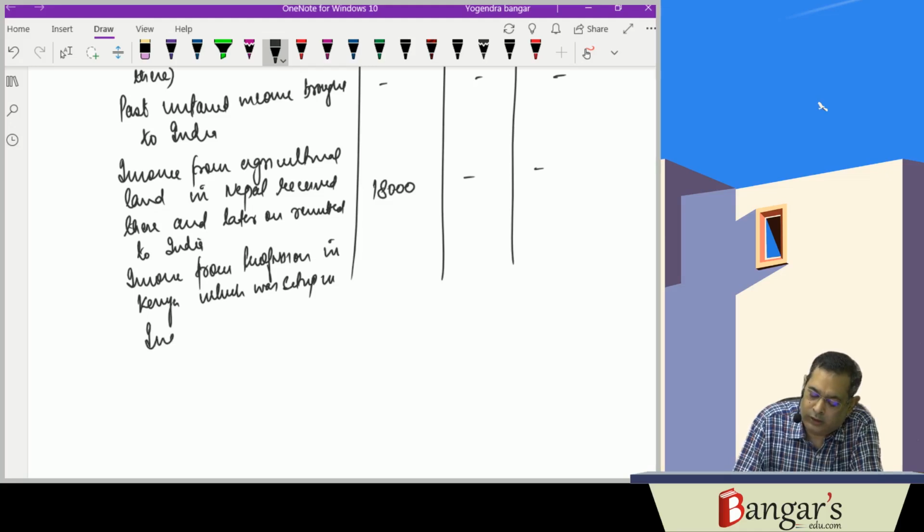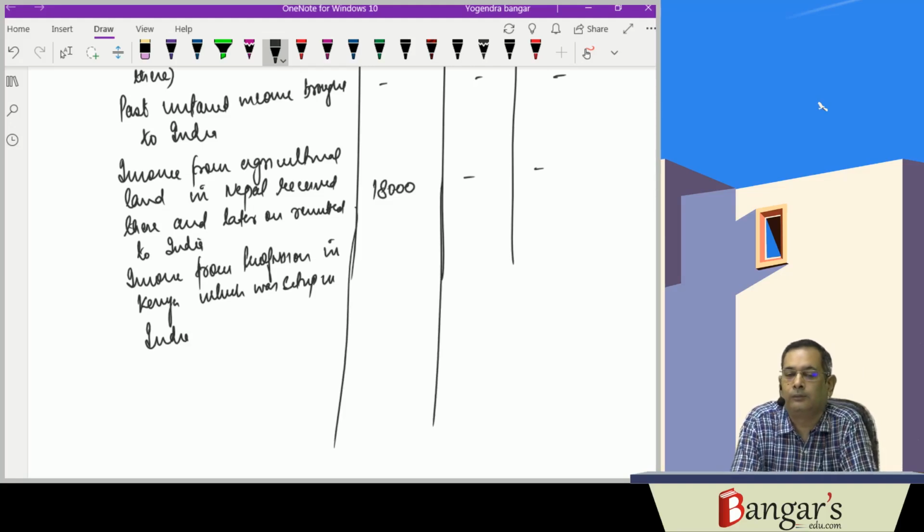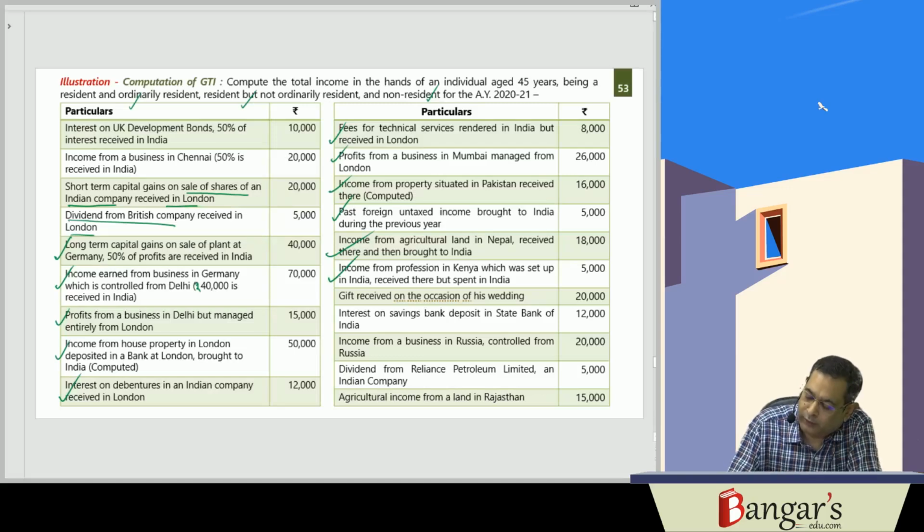Now, since the profession was set up in India, it will be taxable in case of resident, but not ordinarily resident also. So this one is taxable in case of resident as well as NOR, 5,000 rupees.